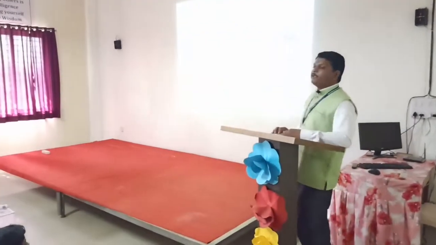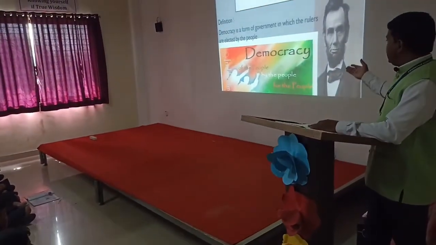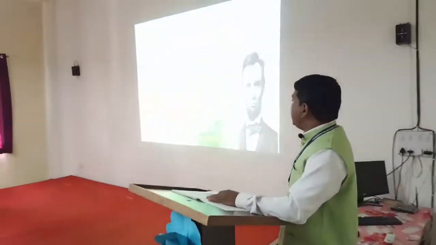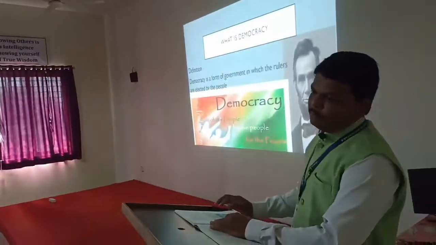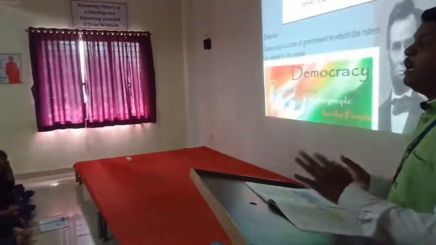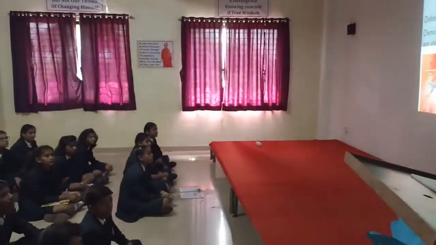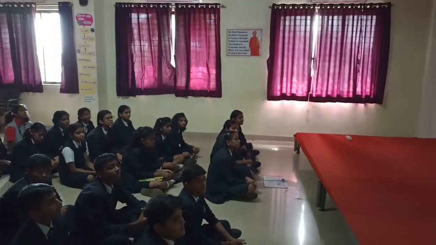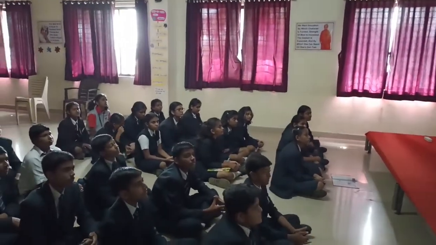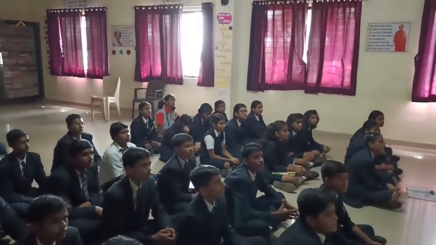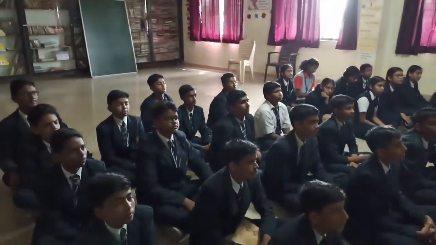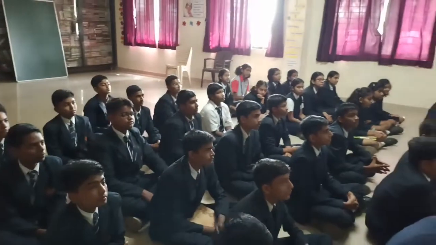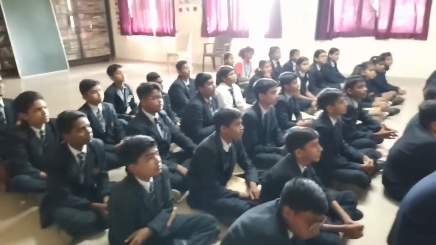If you see the image, there is Abraham Lincoln's image, and he gave the definition of democracy: democracy of the people, by the people, for the people. It means the people elect their representative, the representative handles the administration, and they work for the people. That is the meaning of of the people, by the people, for the people. That is the definition given by Abraham Lincoln.